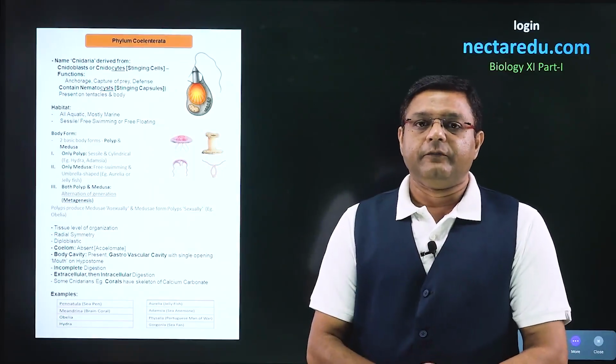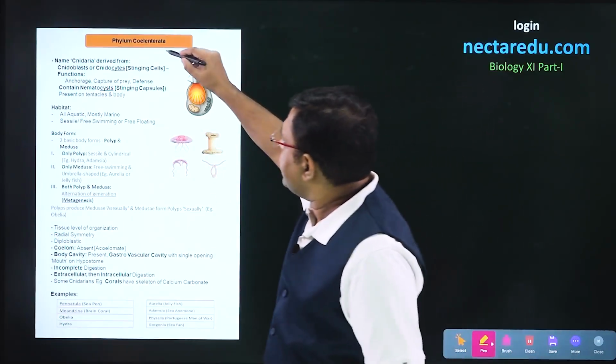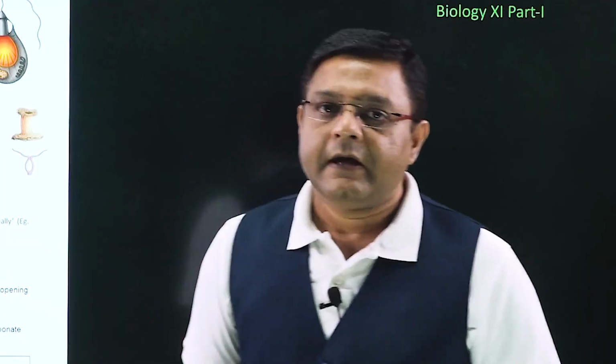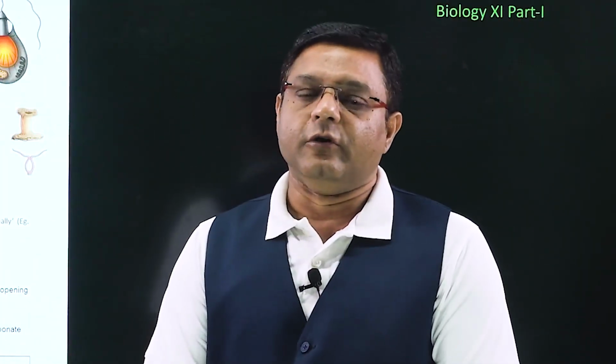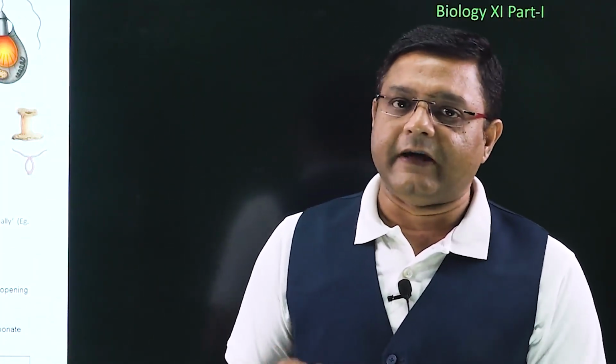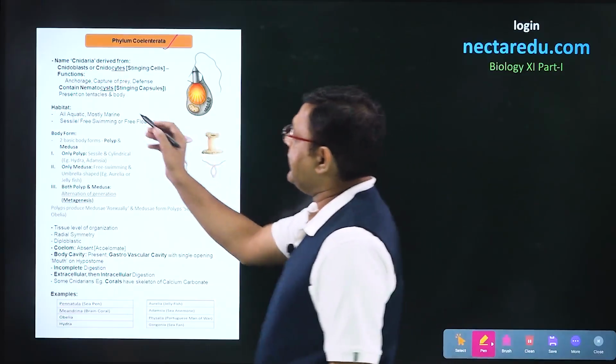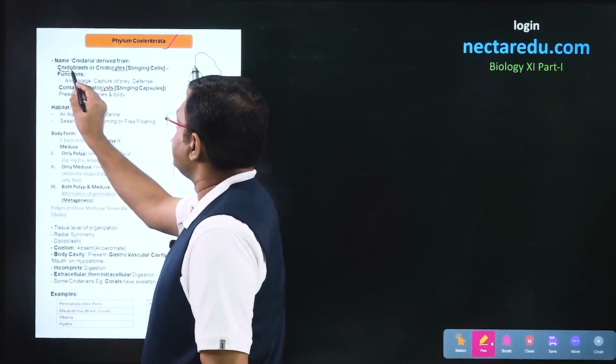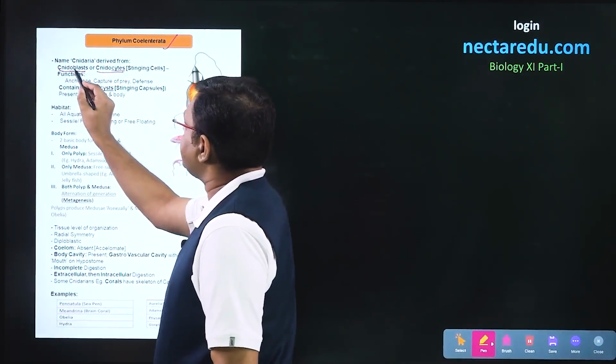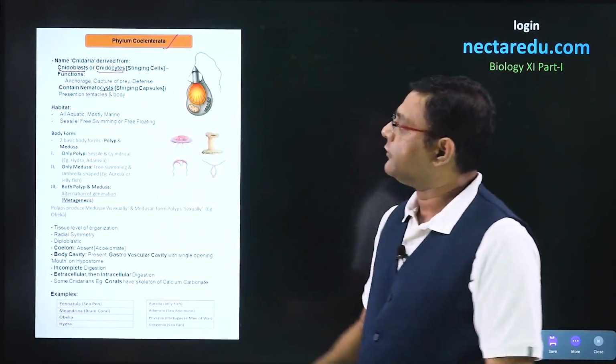In this particular video, we will look into the details of phylum Coelenterata. Phylum Coelenterata is also known by one more name, that is phylum Cnidaria. Why is it called phylum Cnidaria? That word Cnidaria comes from the presence of cells which are called cnidoblasts or cnidocytes.